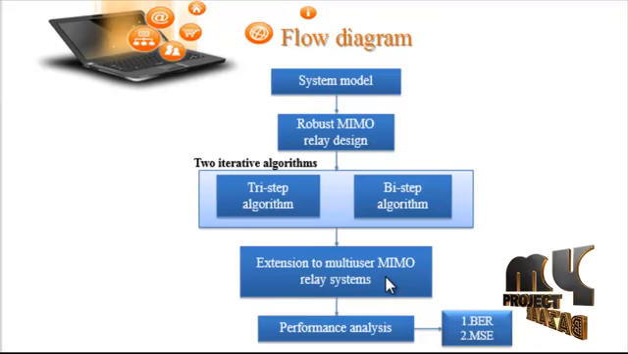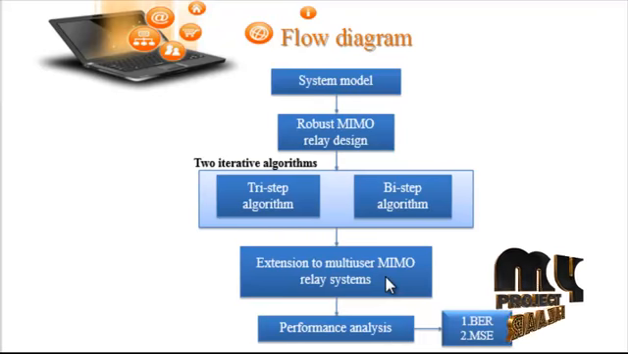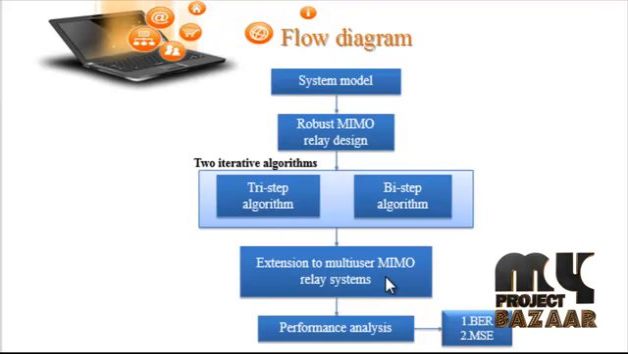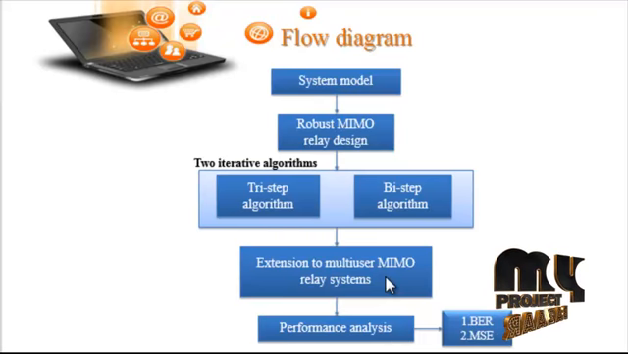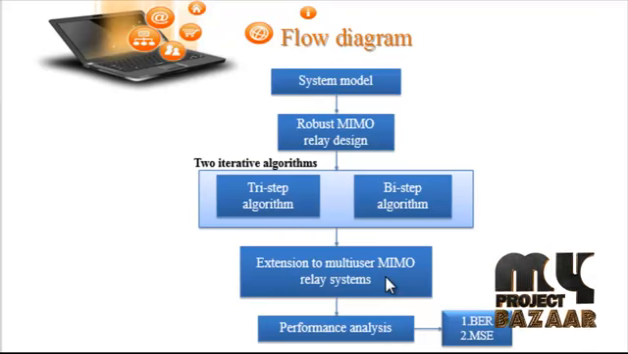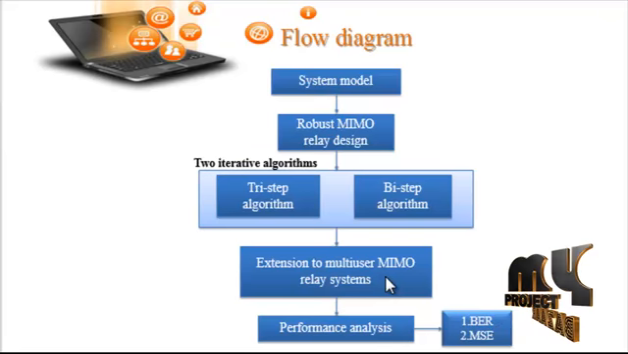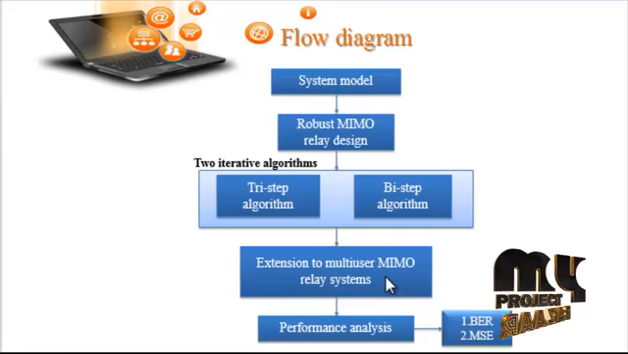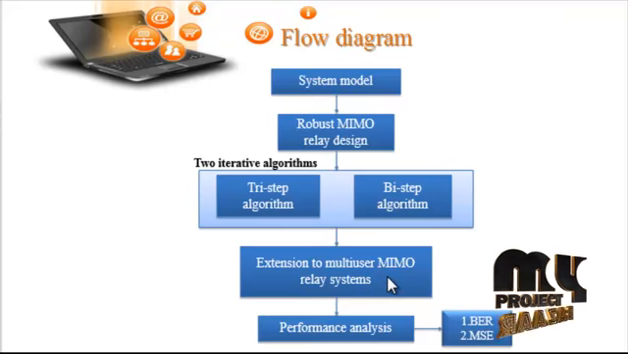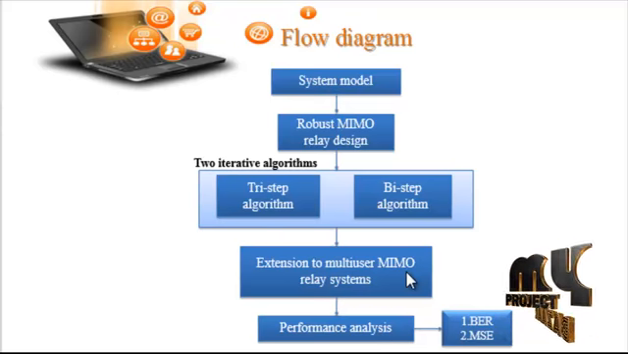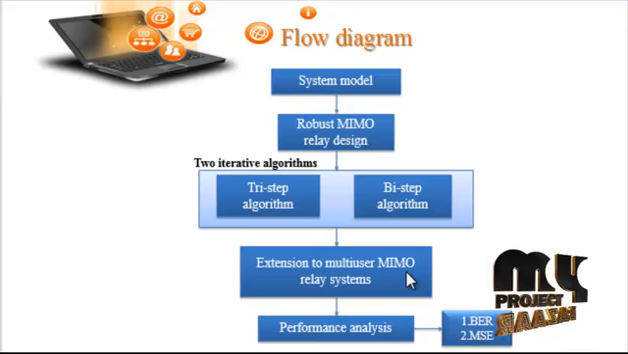We extend the proposed tri-step and bi-step algorithms to multi-user MIMO relay communication systems with direct links and multiple relay nodes. We consider the system with K users, L relay nodes and one destination. The signal vector is received at the Lth relay node in the first time slot. We calculate the MIMO channel matrix between the Lth relay node and the ith user. We calculate the signal vector received at the destination through the direct links in the first time slot.